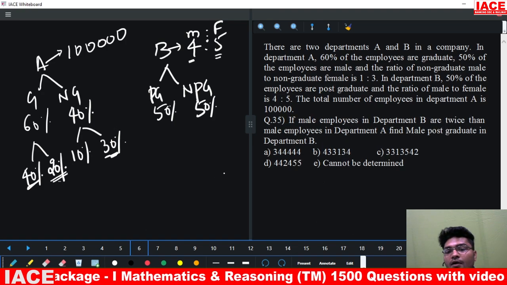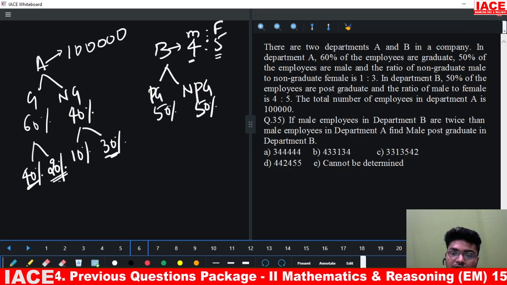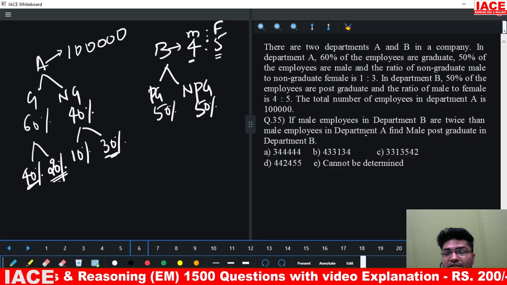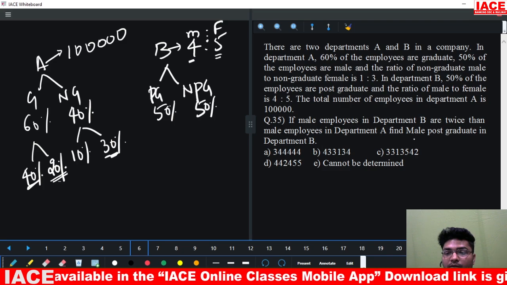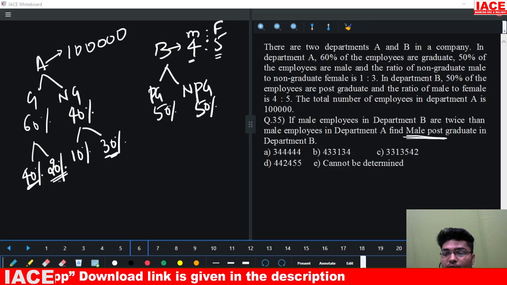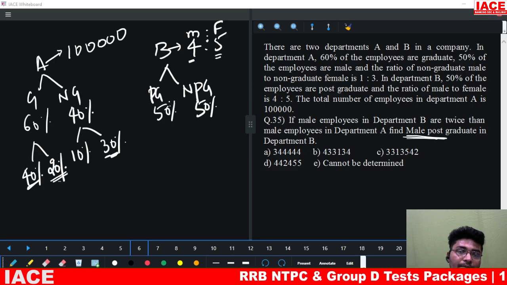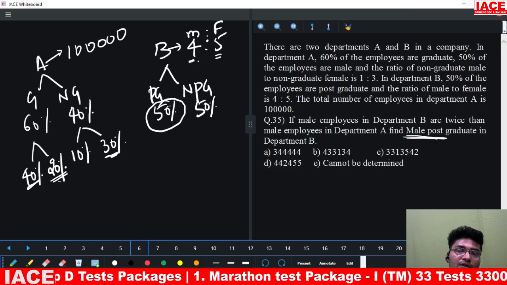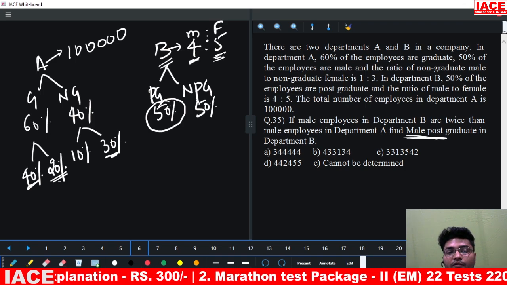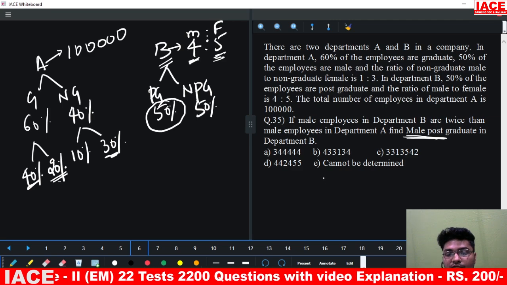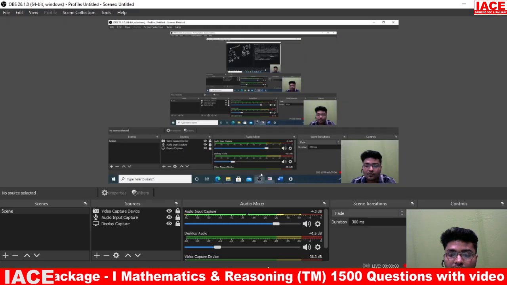Next question. Question number 35. If male employees in department B are twice the male employees in department A, find male postgraduate employees in department B. This is what I told in the beginning. I cannot say about what is the male postgraduate employees. We can only say how many males are there and how many females are there if we know the total number of employees in department B. So the answer for this question will be cannot be determined.